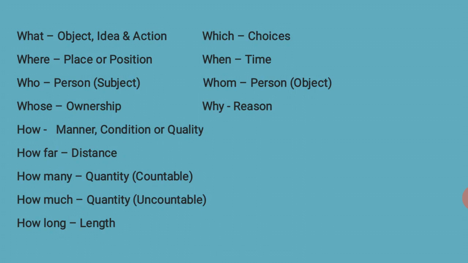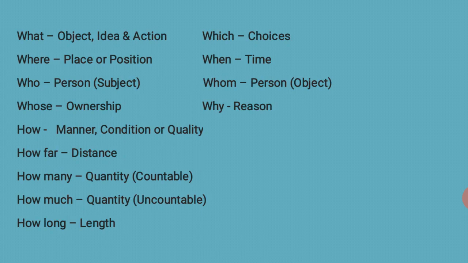Which are countable nouns, we are using how many, that is quantity. That is uncountable, we use how much. Last one, how long, that's for length, and which is for choices, that is optional.